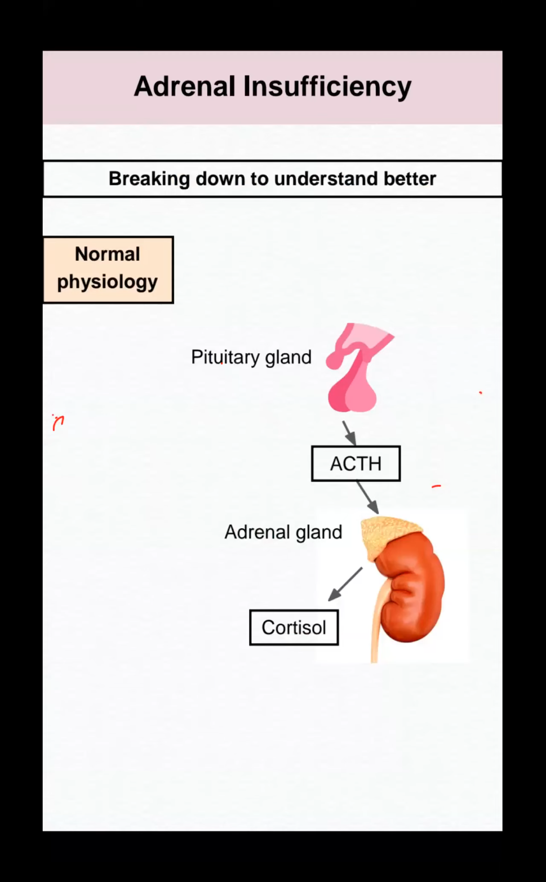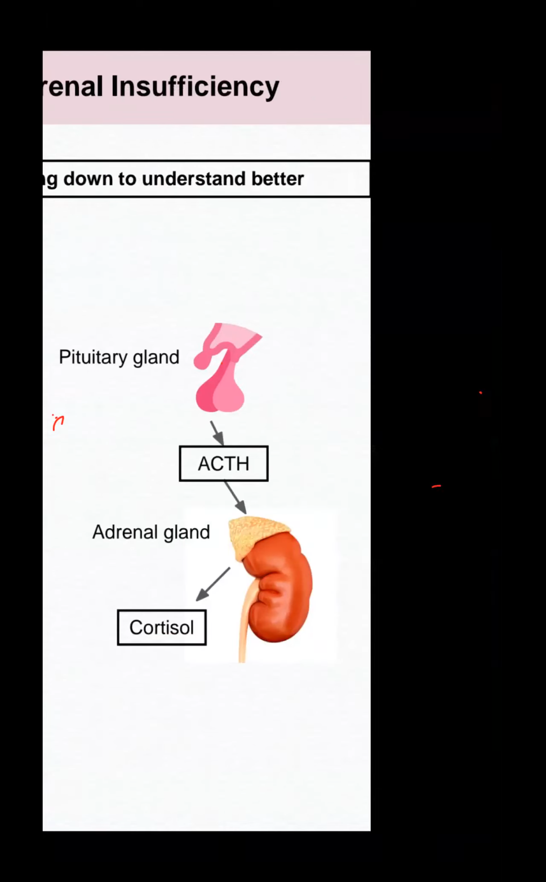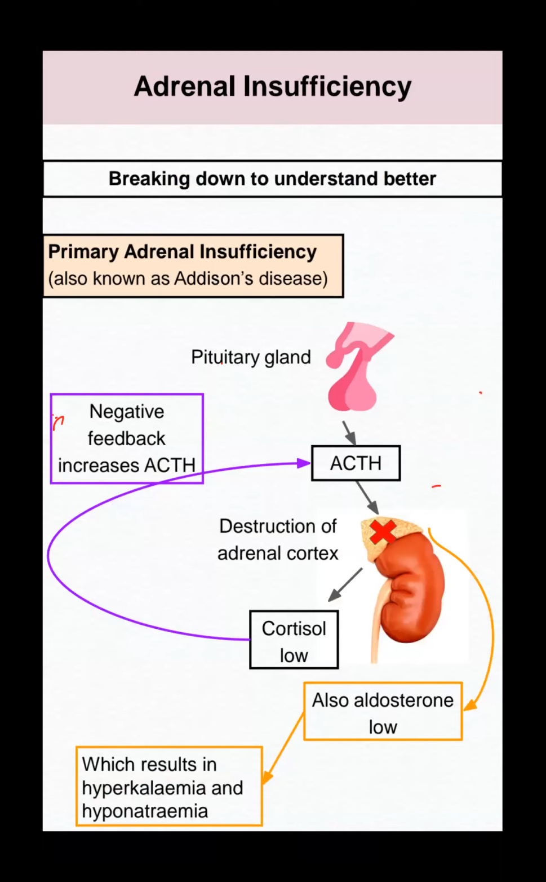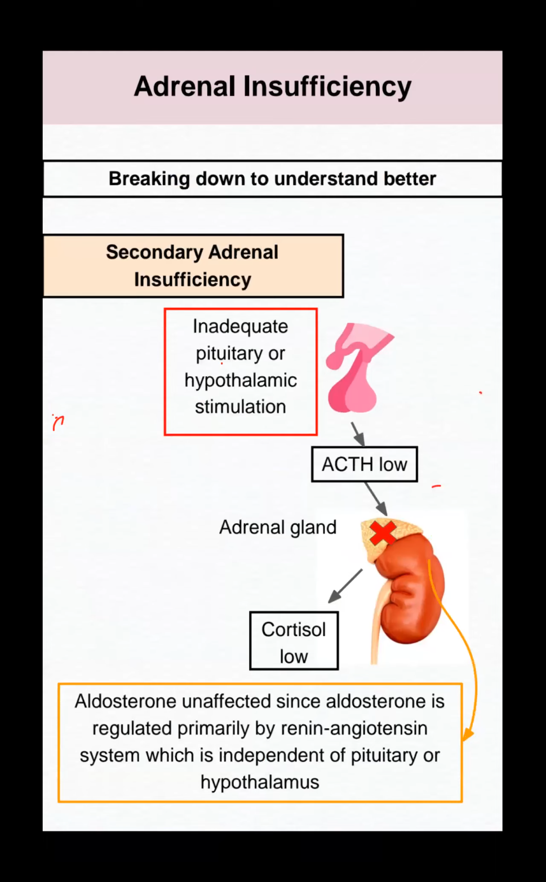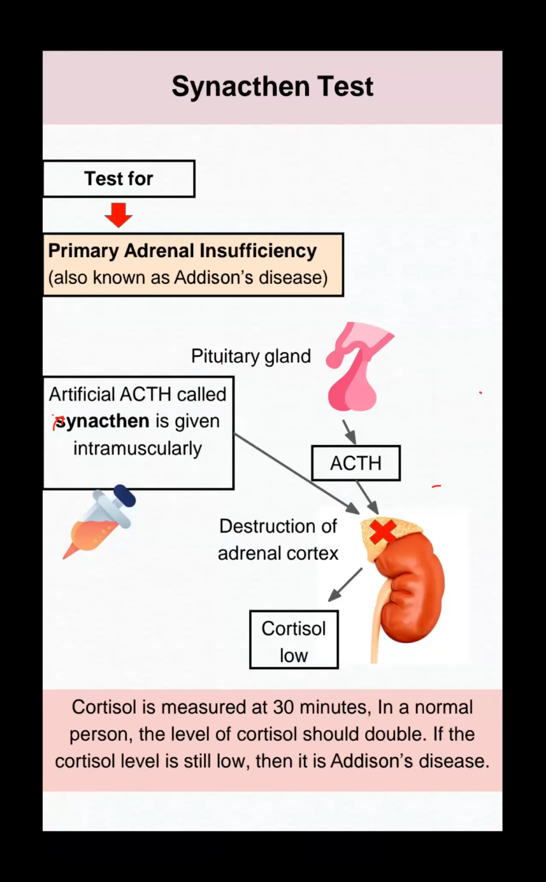Adrenal insufficiency: see the pituitary gland and the adrenal gland. From the adrenal gland they are secreting cortisol, and from the pituitary gland they are secreting ACTH. This way they either cause Cushing, or if cortisol is low they cause Addison, if adrenal ACTH is lowering down.